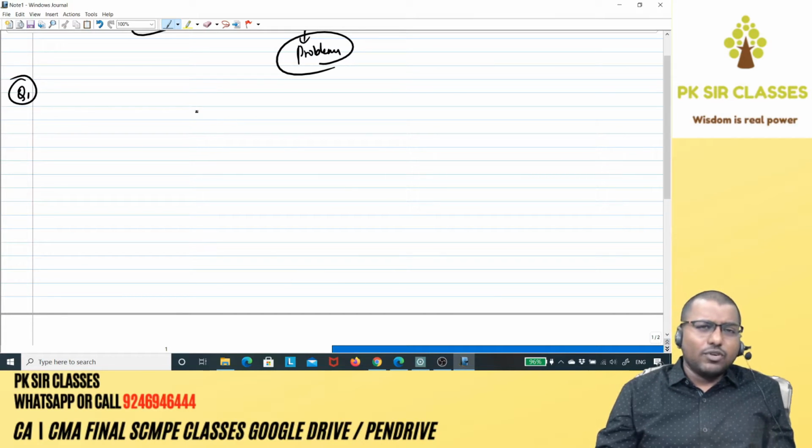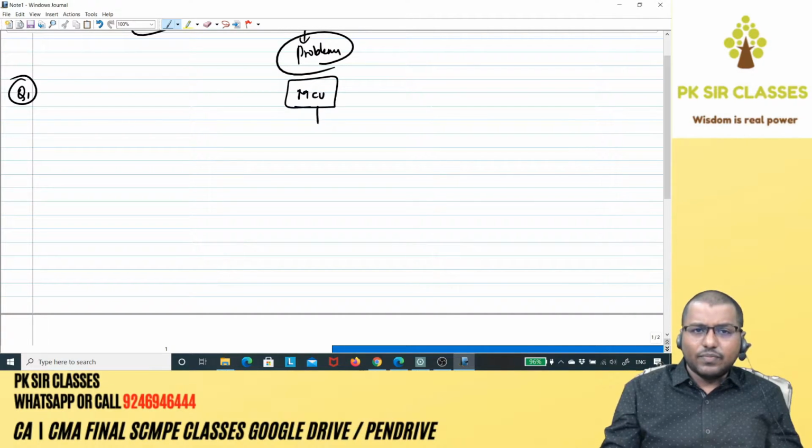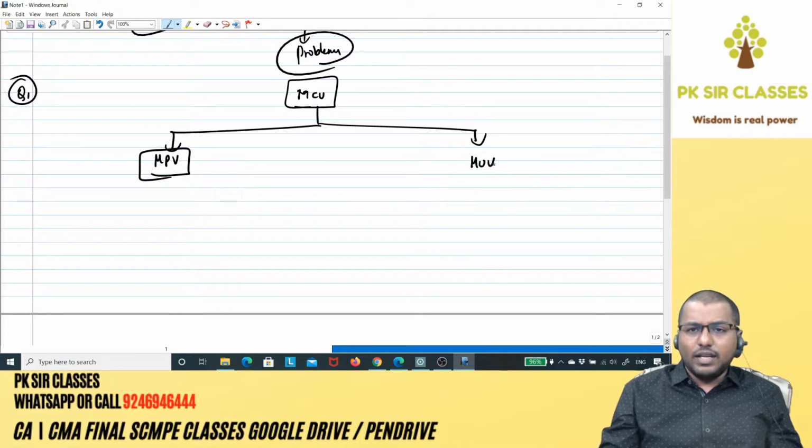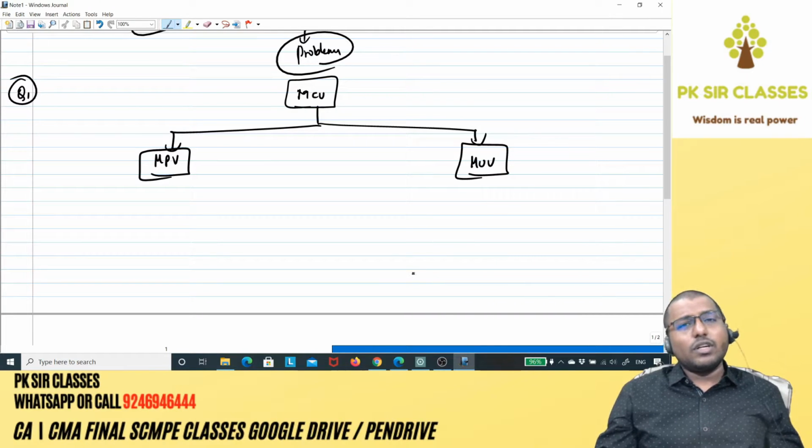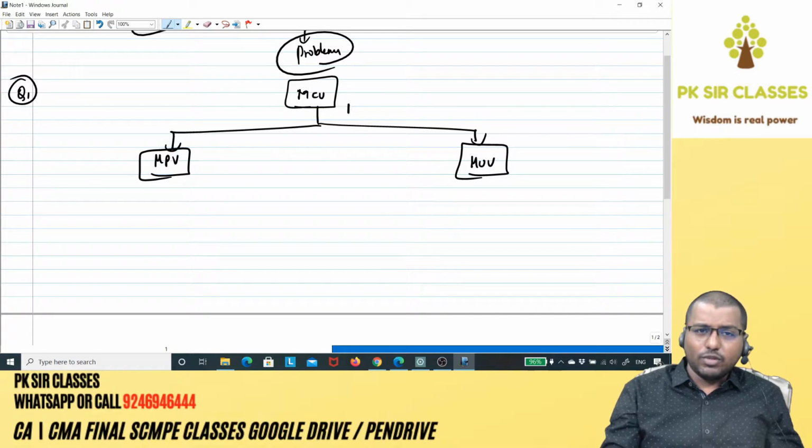The first thing that you have to do is very simple. Do you have single raw material or multiple raw material in this question? Very simple. As you can see from reading the question itself, it is a single raw material. So when it's single raw material, how are you going to calculate variances? Material cost variance will be divided into 2 for single raw material: price variance and usage variance, right? Cost variance will be divided into 2, price and usage. Usage will be further divided into 2, mix and yield, only when you have multiple raw materials, not a single raw material.